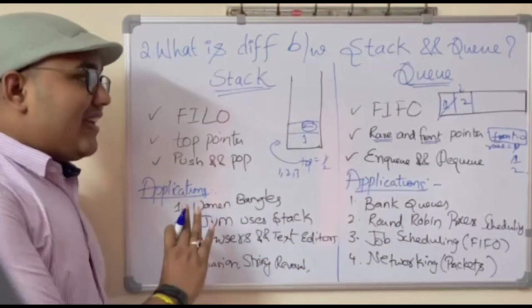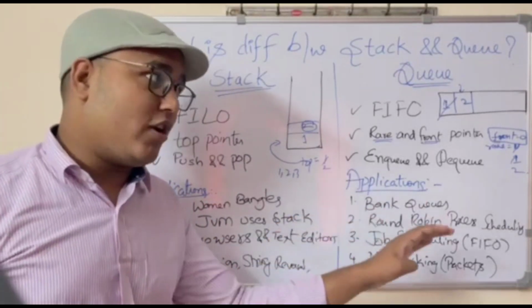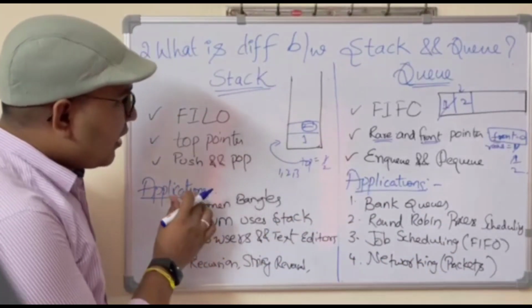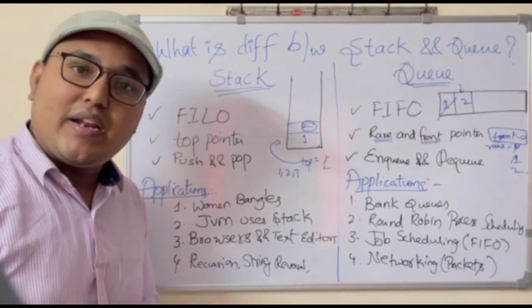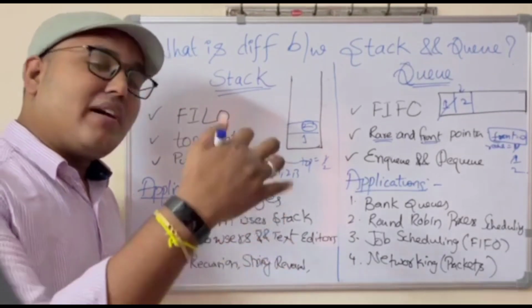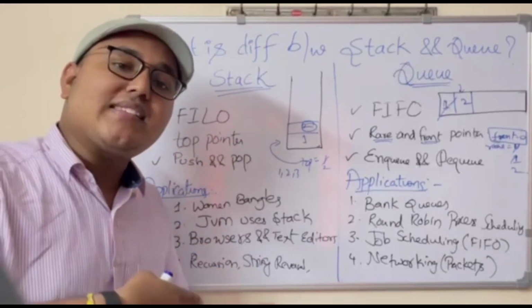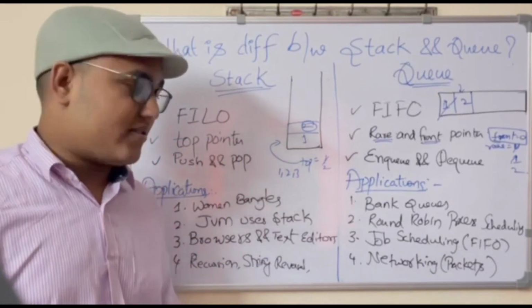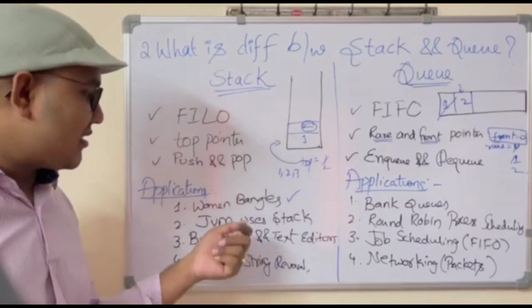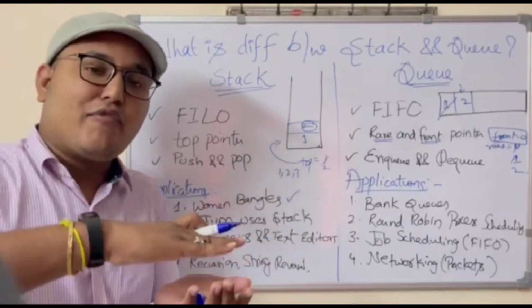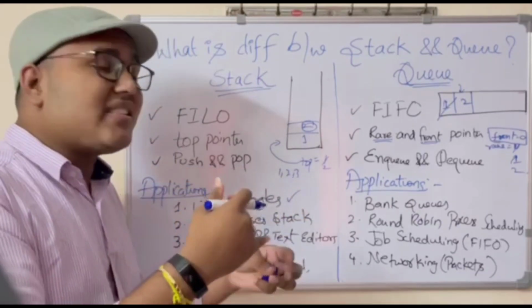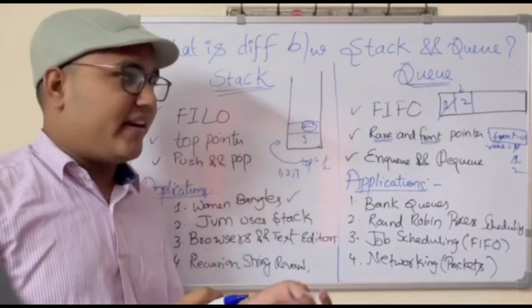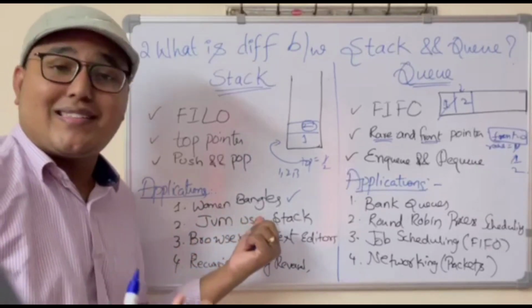Now let's talk about the real world applications of stacks and real world applications of queues. So generally women will wear bangles, right? They wear bangles or they remove bangles. So let's say the bangle which is worn first will be removed last. So this is one example of stack. Similarly, books which are placed in a container or a cupboard, or biscuits that are placed in a container. These were the layman examples of stacks.